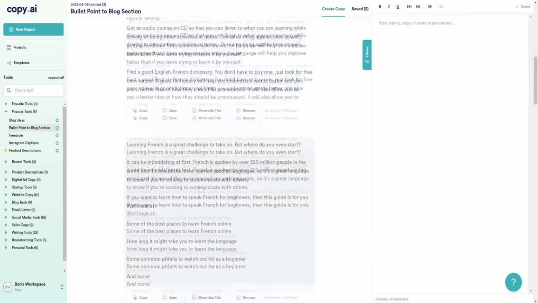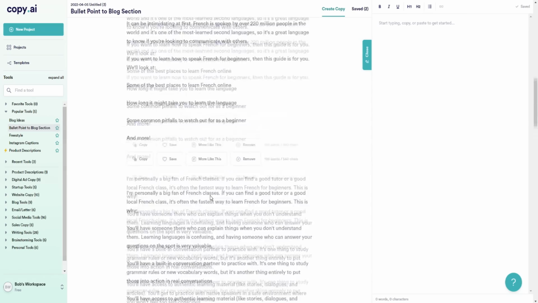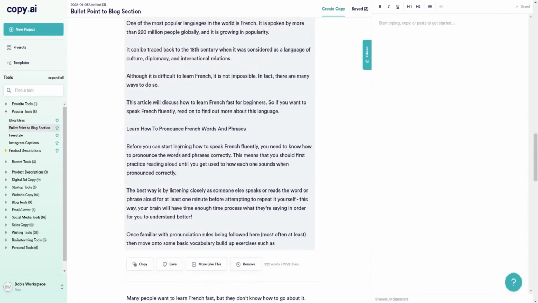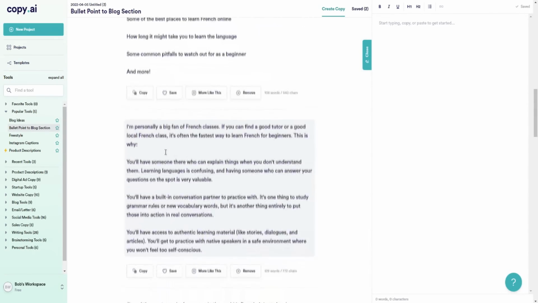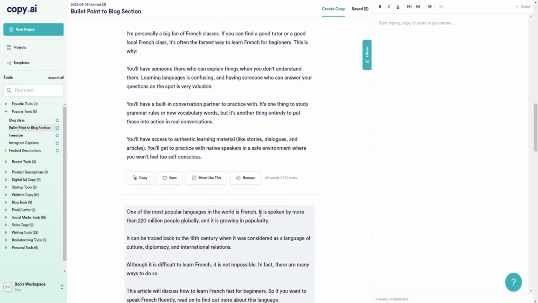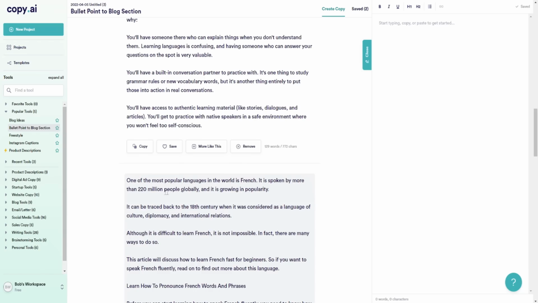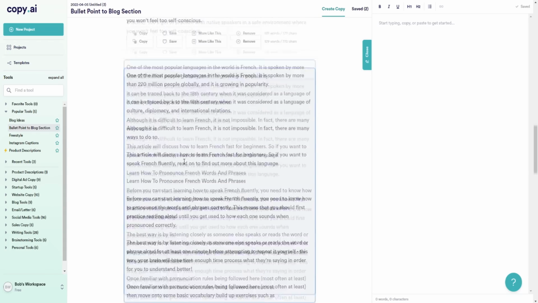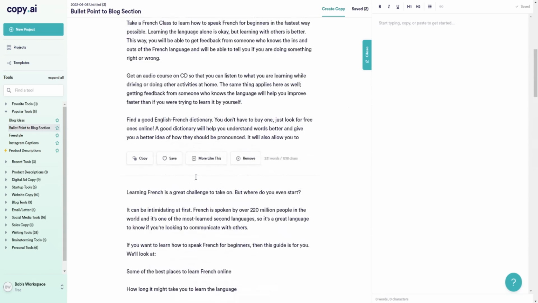Okay, so as you can see, we have a bunch of content we can work with right here. One of the most popular languages in the world is French. It is spoken by more than 220 million people globally and is growing in popularity. It seems like a lot of it isn't really relevant to French classes.